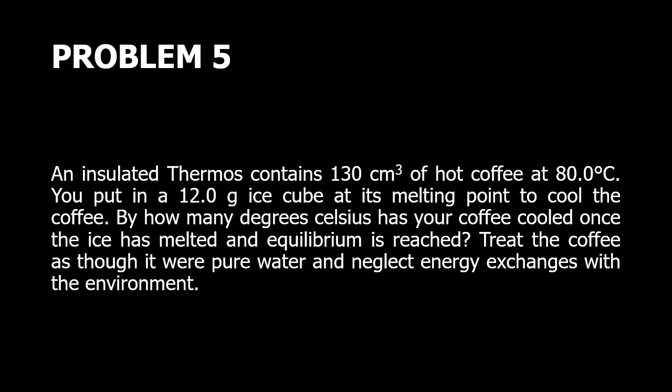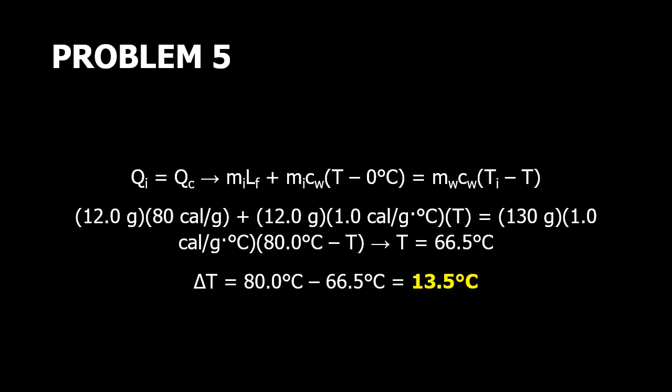An insulated thermos contains 130 cubic centimeters of hot coffee at 80 degrees Celsius. You put in a 12-gram ice cube at its melting point to cool the coffee. By how many degrees Celsius has your coffee cooled once the ice has melted and equilibrium is reached? Treat the coffee as though it were pure water and neglect energy exchanges with the environment. This problem will use calorimetry.